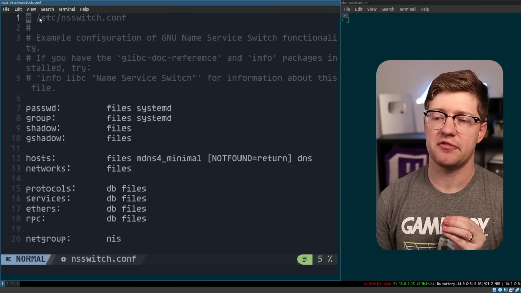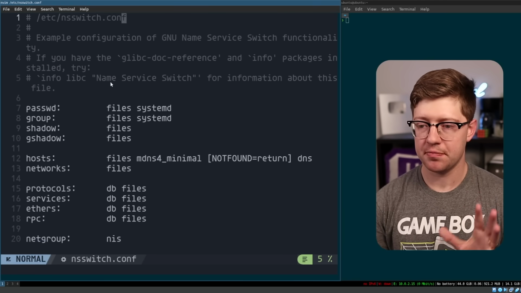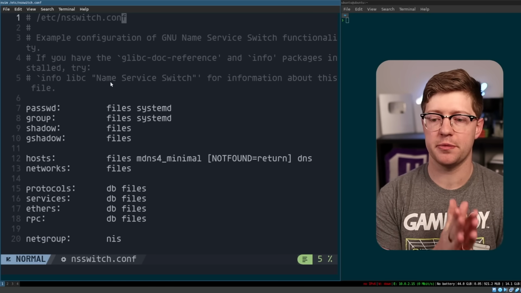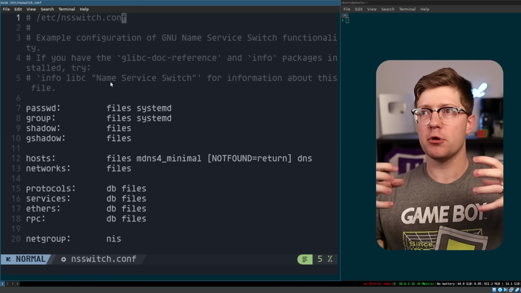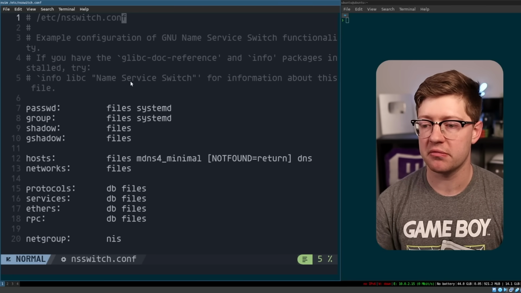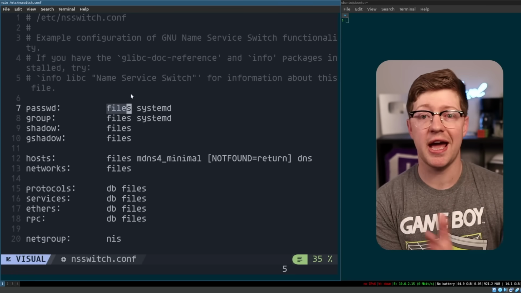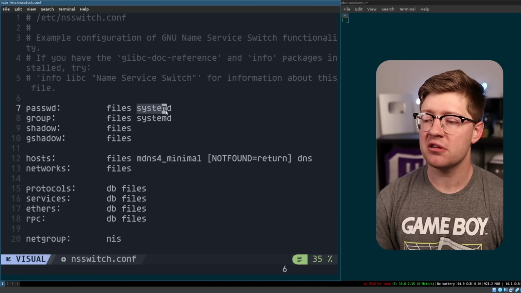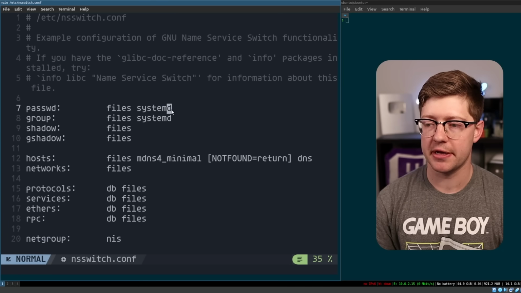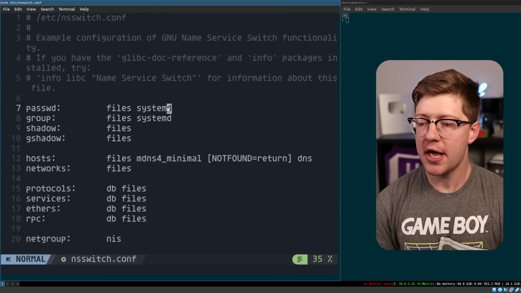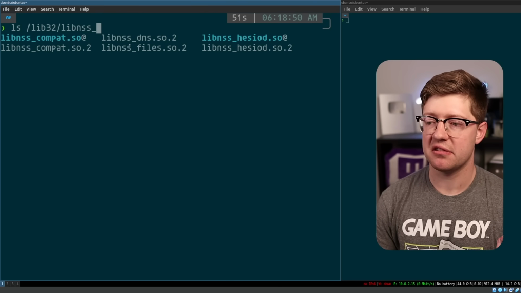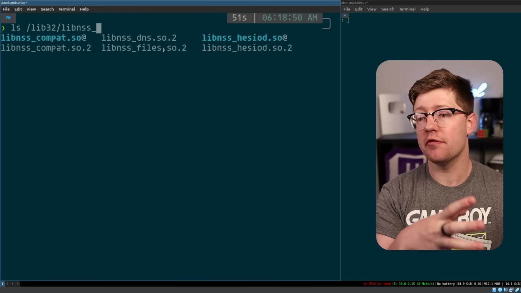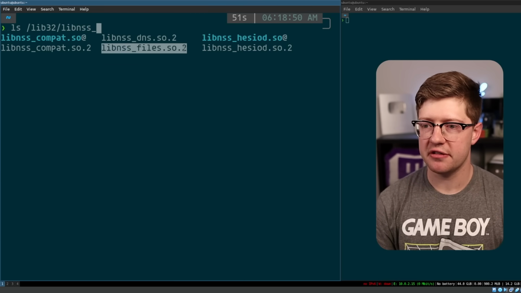Now, the second part of this is this file called NS-switch, or name service switch. The way this works is in Linux, when you want to do things that are associated with users, passwords or groups, there are multiple places that it can source that information from. The one is the file system. Obviously, you have the /etc/passwd file, and for your passwords, there's the /etc/shadow file. But there are also other places like the systemd service manager that you can also source that data from. Now, when you use that data, libnss has an associated shared object that is used to handle that implementation of the name service. Now, this shared object is just code.